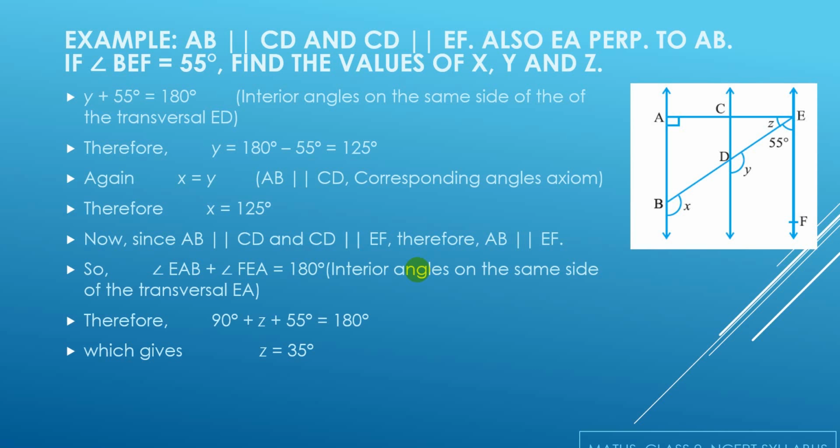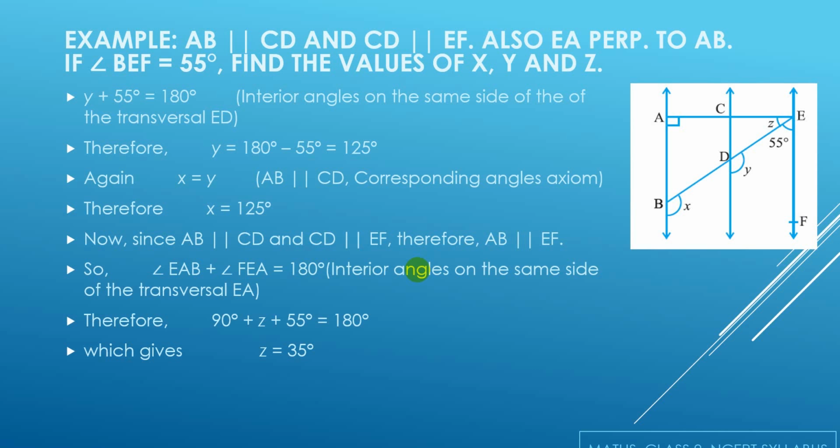Again, if I look closely at the figure, I can say that X is equal to Y because, since AB and CD are parallel and BD can be treated as the transversal, X and Y are the corresponding angles. So X becomes 125 degrees.